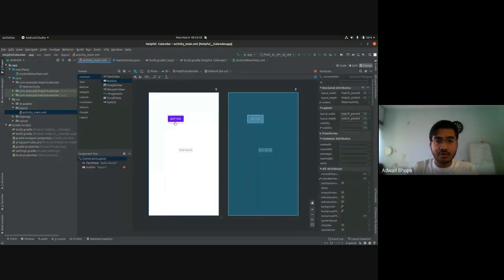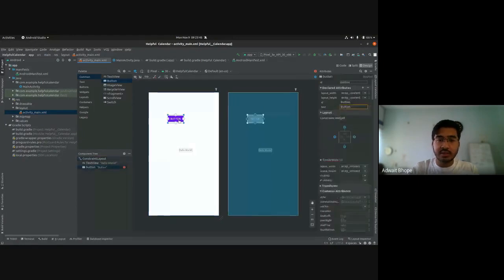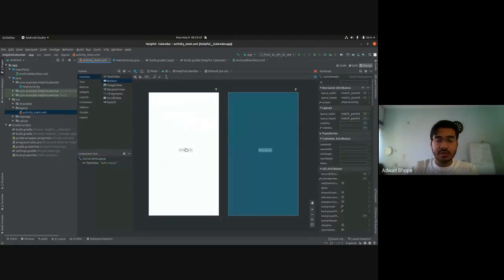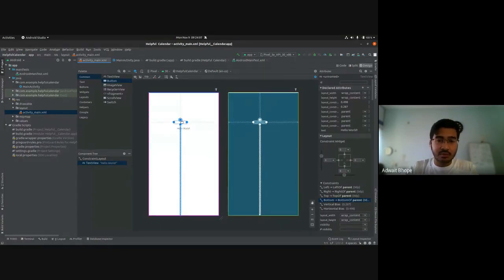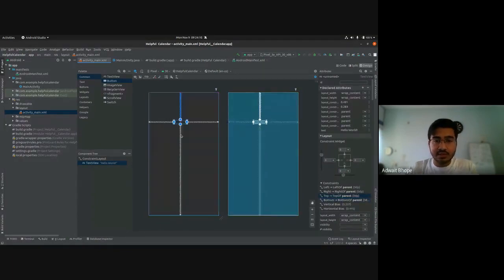So I'll show you what that means. Let's delete this button for now. If you've created this empty activity, you'll see that there's a hello world text box over here. And these lines at the top, bottom, left, and right are different constraints that are applied to this text box. So what are constraints? Basically, they are just some guidelines for that UI, for that widget, so that it appears at the right place.